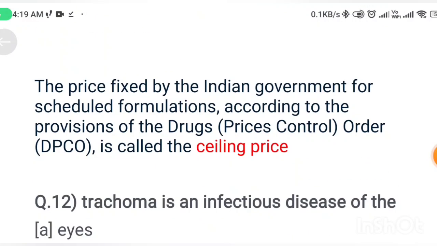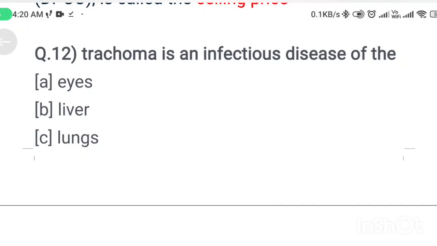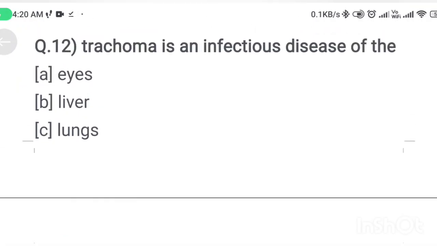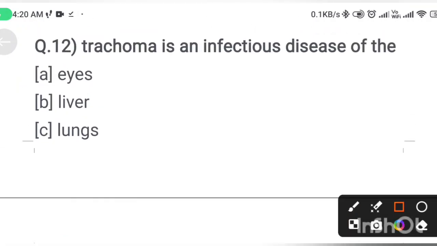Next question. Trachoma is an infectious disease of the: option A eyes, option B liver, option C lungs, option D ear. Trachoma is an infectious disease of the eyes.